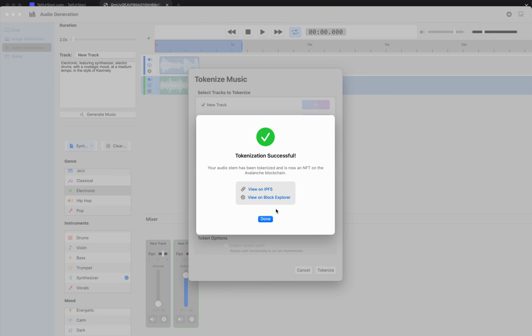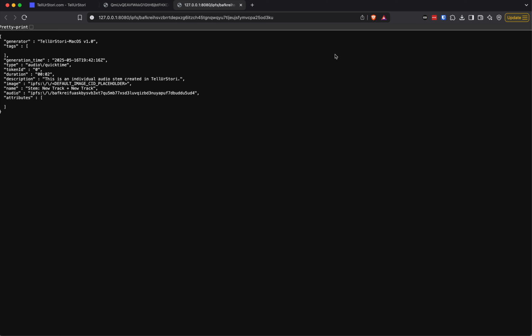It's now minting the NFT. And it says tokenization successful. Your audio stem has been tokenized and is now an NFT on the Avalanche blockchain. You can see the transaction on the Block Explorer. If I click view on IPFS, it launches my browser. Here we have the metadata, the traits of the NFT.